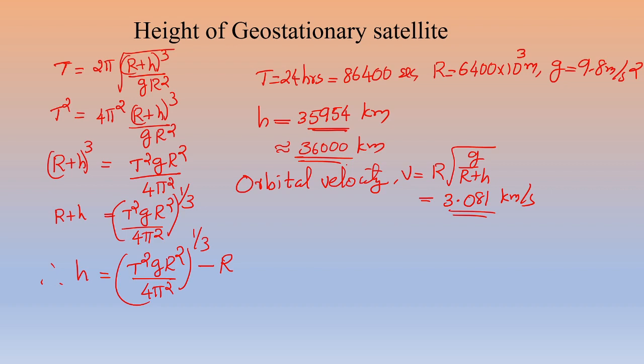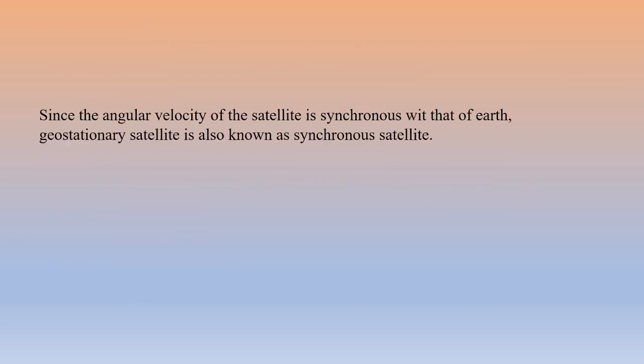Then the angular velocity of such a satellite should match the rotational speed of the Earth. That means it should complete its orbit once in every 24 hours. That means both have the same angular velocity. Since the angular velocity of the satellite is synchronous with that of the Earth, the geostationary satellite is also known as a synchronous satellite.